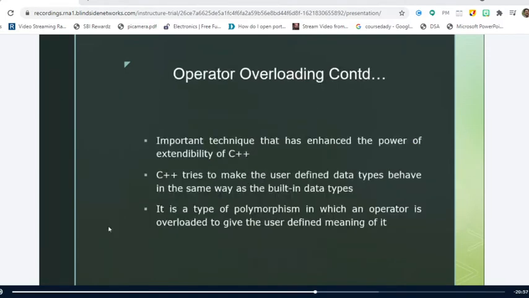So operator overloading is an important technique that is used to enhance the power of extendability. What do you mean by extendability?